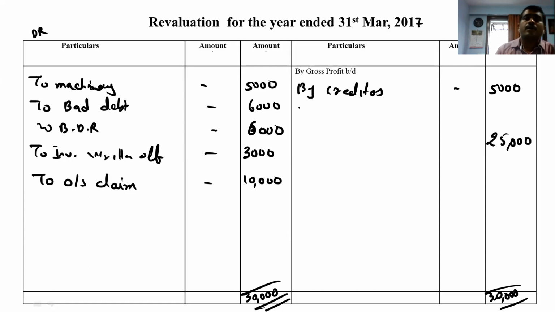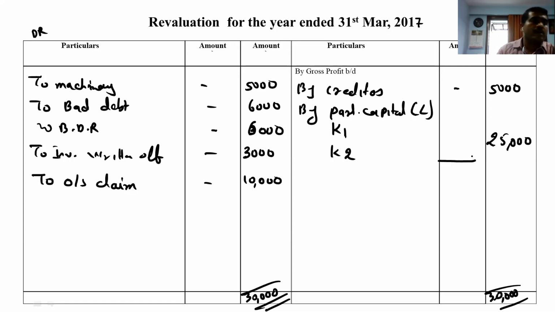Here we can write by partners capital account, and it's a loss. Two partners, Kanha, Kavisha, and the ratio is already been said to you 2 and 3. So it comes 10,000 and it comes here 15,000.